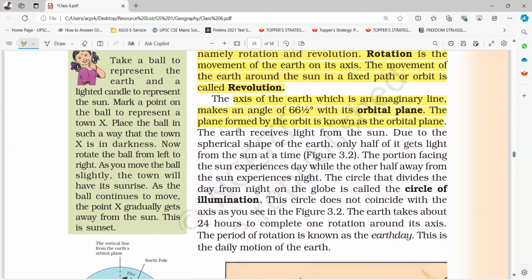The earth receives light from the sun. Due to the spherical shape of the earth, only half of it gets light from the sun at a time. The portion facing the sun experiences day while the other half away from the sun experiences night. The circle that divides the day from night on the globe is called the circle of illumination.